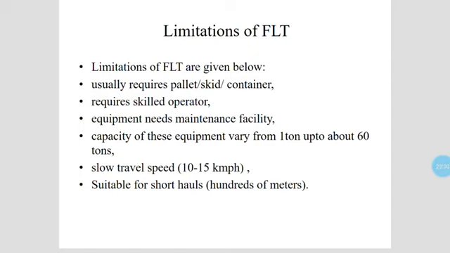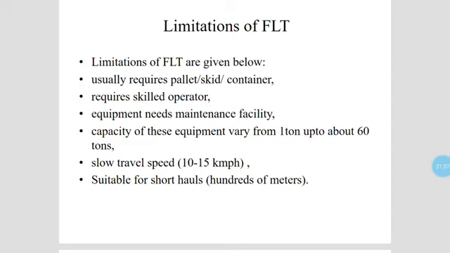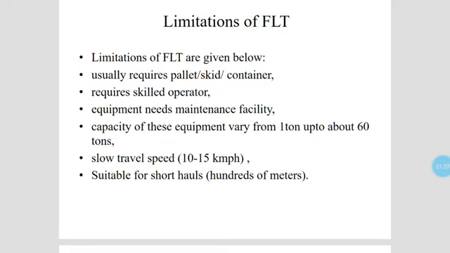The capacity of this equipment varies from 1 ton up to about 60 tons. Basically this is bulk load type of loading of materials, and these forklift trucks cannot be used in all places, which is a difficulty. The slow travel speed also has to be considered for these forklift trucks: 10 to 15 kilometers per hour is the movement speed of materials.